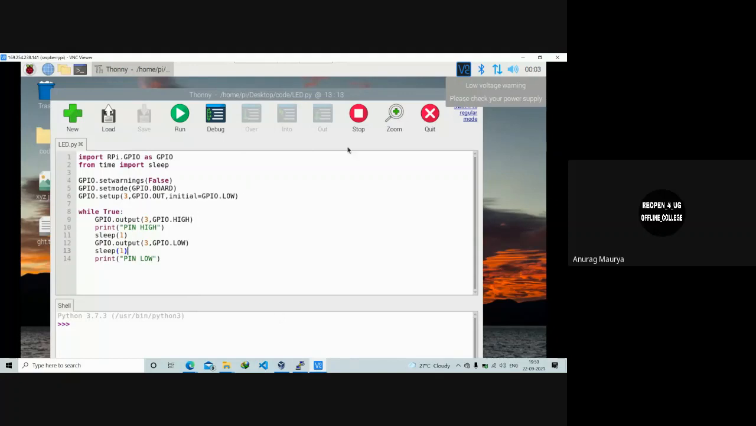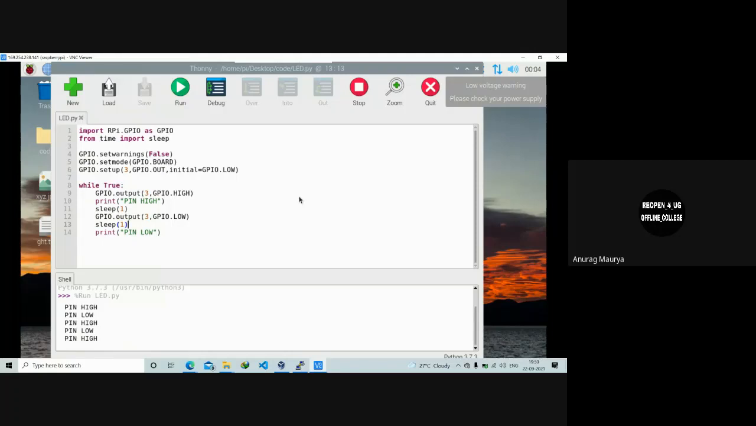So if I run this command, currently I cannot show you the LED blinking. Just a minute. That is why I have given this print statement, so that you can know the packages are imported, and the thing is working fine. Okay.